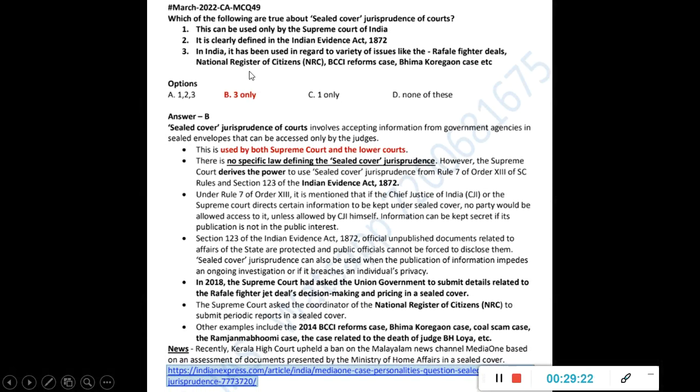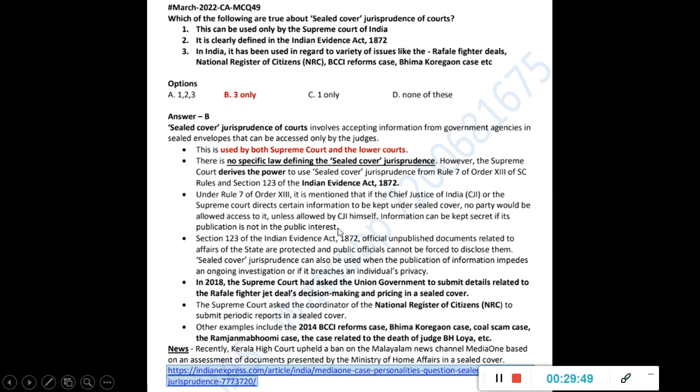So here, only the third one is correct. In all these cases it was used, and it can be used by both the Supreme Court and the lower courts. But there is no specific law defining the sealed cover jurisprudence. It derives its power from Rule 7 of the SC rules and Section 123 of the Indian Evidence Act, but it is not clearly defined anywhere. There is no law which guides it. It is using the general powers of the Supreme Court.